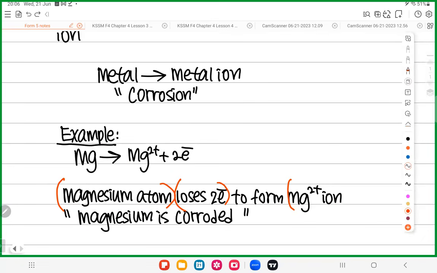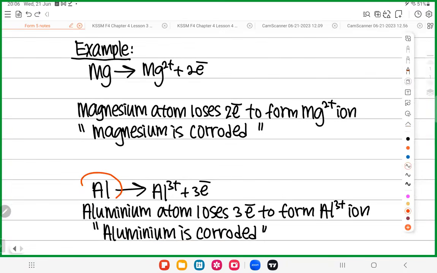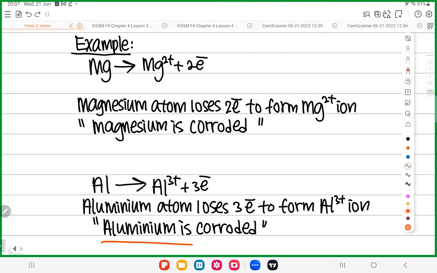One more example. Let's say I have a metal called Al, aluminium. Aluminium throws away 3 electrons to become aluminium ion. How many electrons is not important. What I care about is this: aluminium metal is converted to aluminium metal ion. When metal becomes metal ion, the aluminium is corroded. I hope all of you at this moment understand what we mean by corrosion.